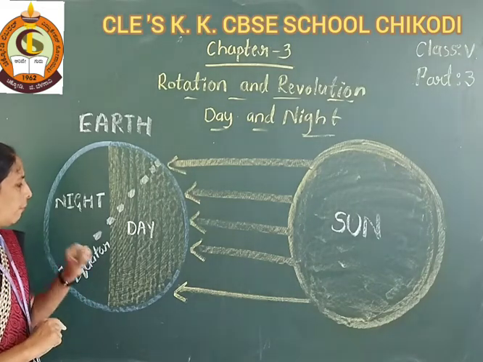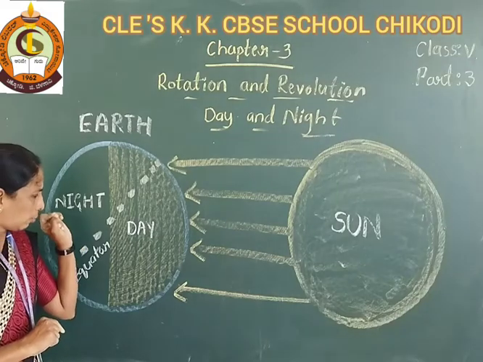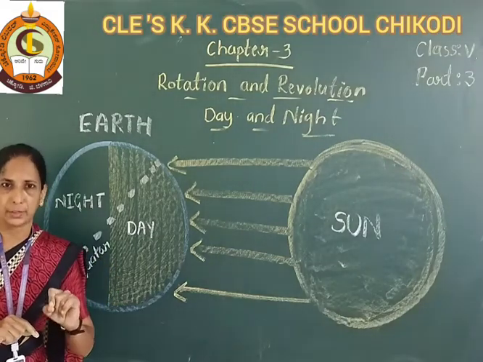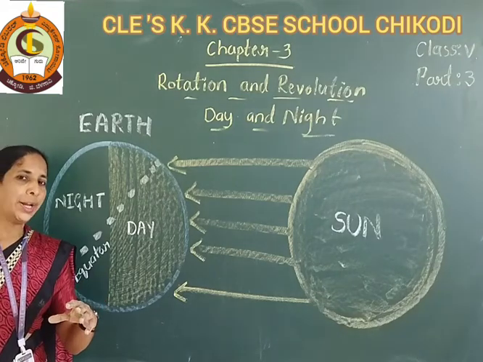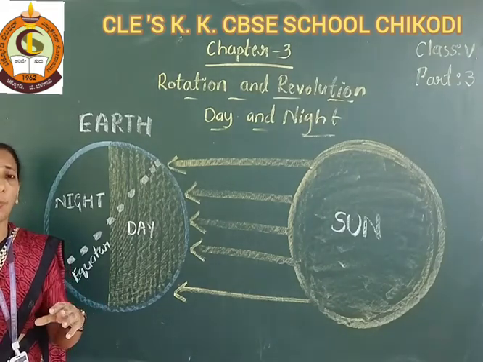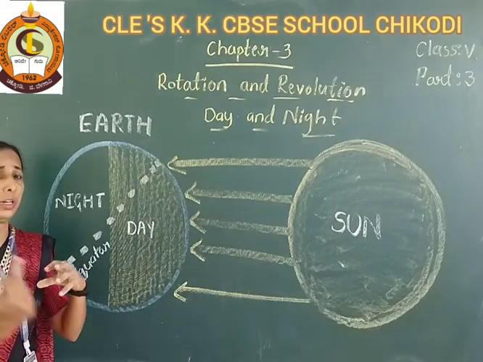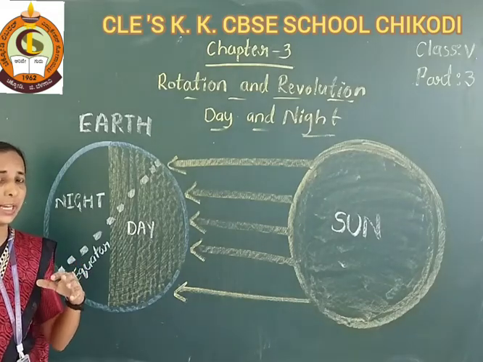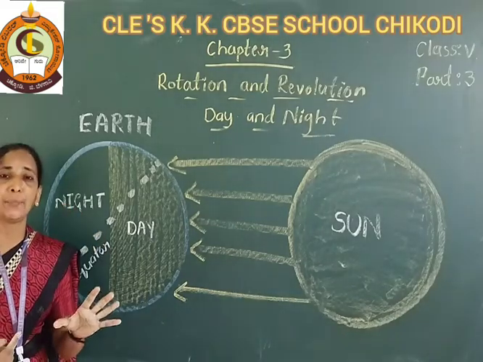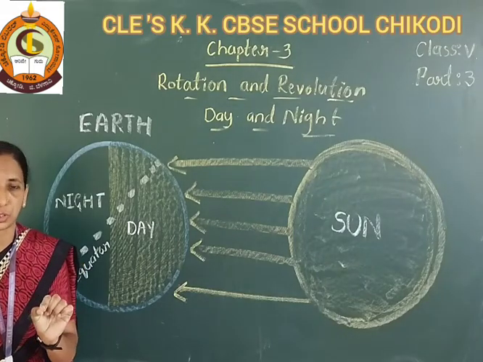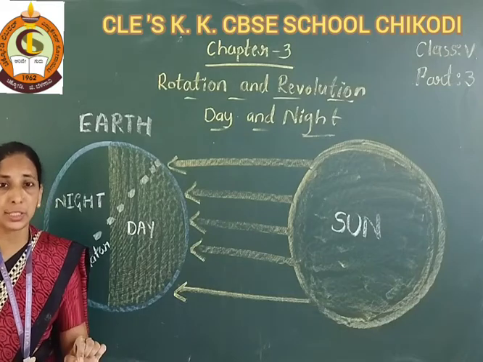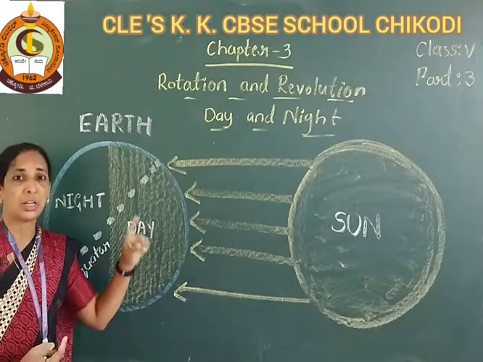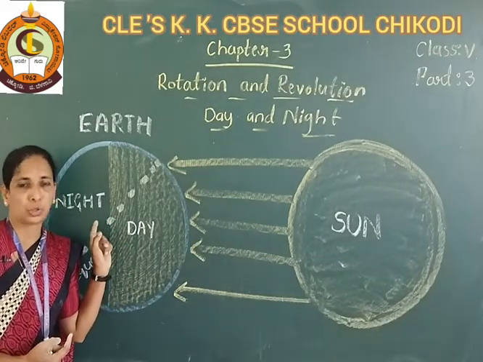When one orbit is completed, the earth rotates on its axis. When one round is completed on its own axis, it takes 24 hours. In that 24 hours, day and night occur.